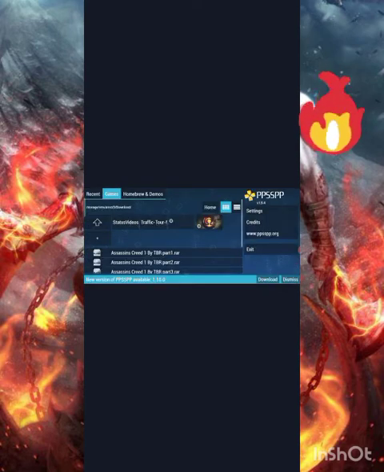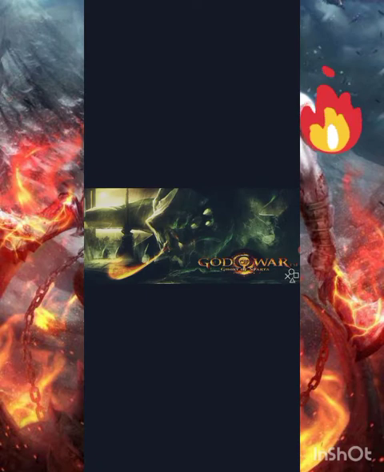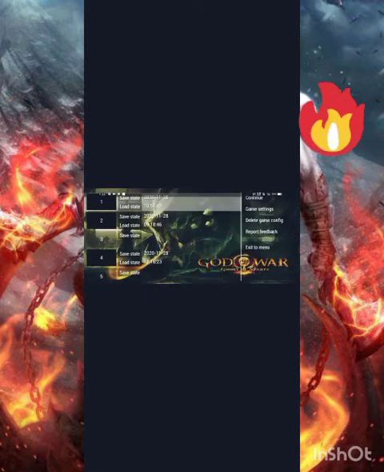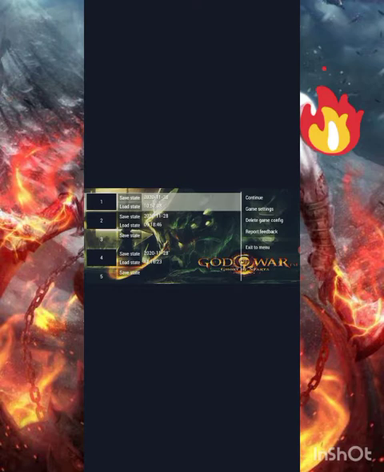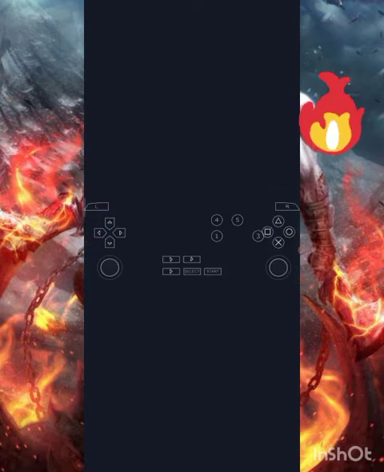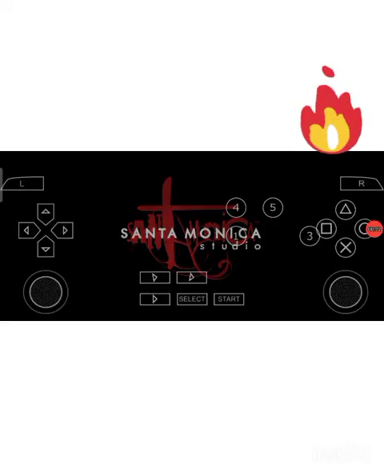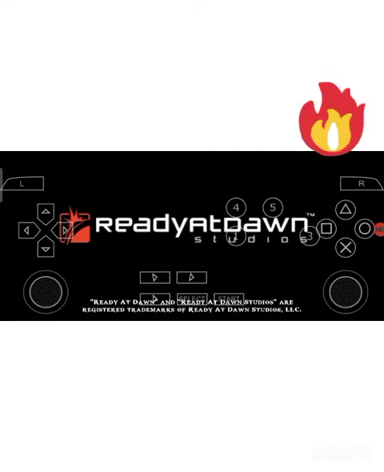Another one thing guys, you have to click on that symbol and go to game settings. Backend mode will be Vulkan, but you have to change it to OpenGL. Now continue. You can see that Santa Monica Studio and Ready at Dawn Studio.